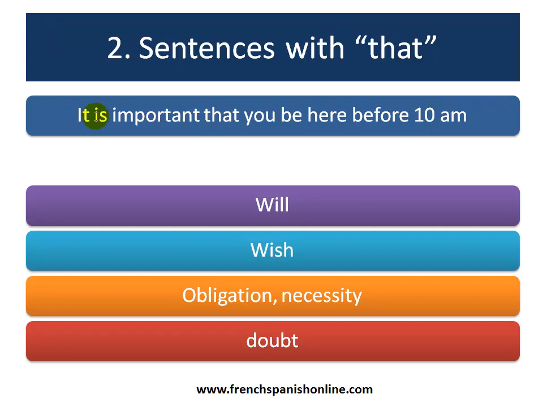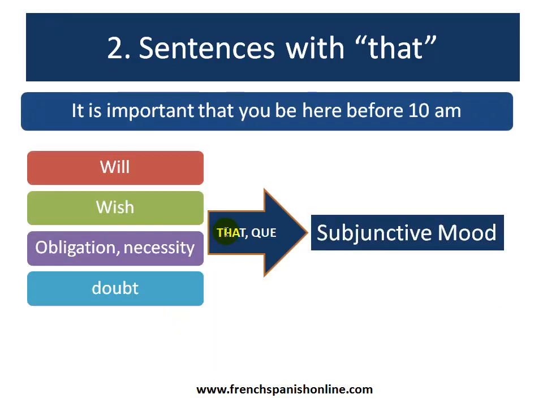The first part of your sentence needs to express, in French, a will, or a wish, or an obligation, or a doubt, followed by that, que, and you will find as the second part of the sentence the subjunctive mood. So all the time, the first part must be something about a will, a wish, an obligation, a doubt. Here in English, it's important that is an obligation, and it's followed by the subjunctive mood. So let's take now examples for these four categories.